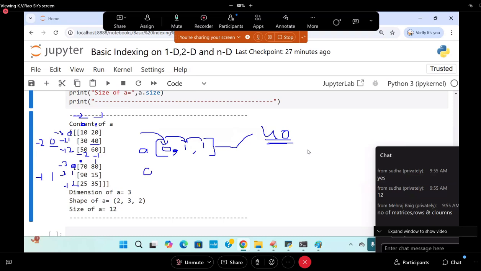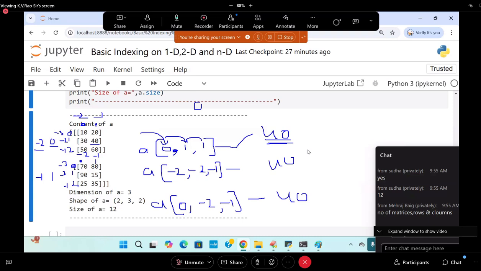Okay now, don't take much time. Come on, next. Zeroth matrix, one more way with -2 for the row, and -1 for the column. That is also going to give you the value 40. Right, comfortable. Next: zeroth matrix only, comma -2, comma -1 will give you the value 40. A of. Come on.